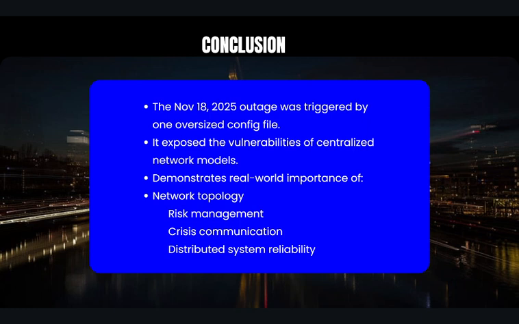Conclusion. So I would like to conclude that the Cloudflare outage shows how a single misconfigured file can break a significant portion of the internet. It highlights the importance of strong network topology, proper risk mitigation, reliable crisis communication, and distributed system resilience. This event will likely influence how infrastructure providers design their systems for years to come.